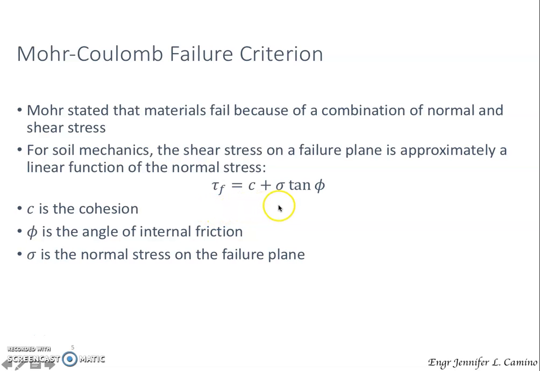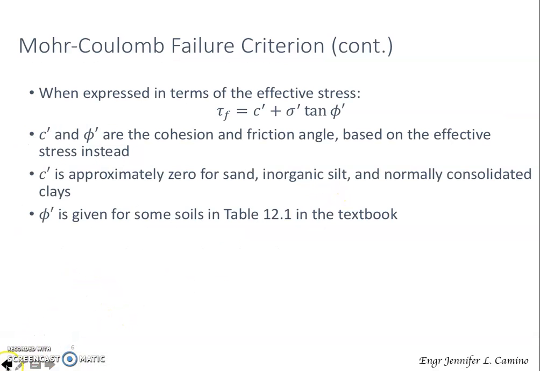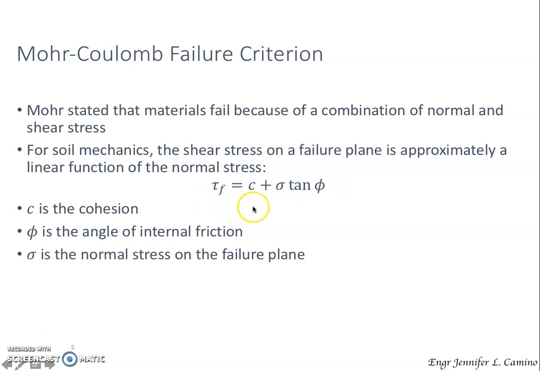That linear function is expressed as shear stress is equal to C plus sigma tangent phi, which is the cohesion plus the normal stress multiplied by the tangent of the angle of friction. So basically this equation is the equation for the Mohr-Coulomb failure criterion.